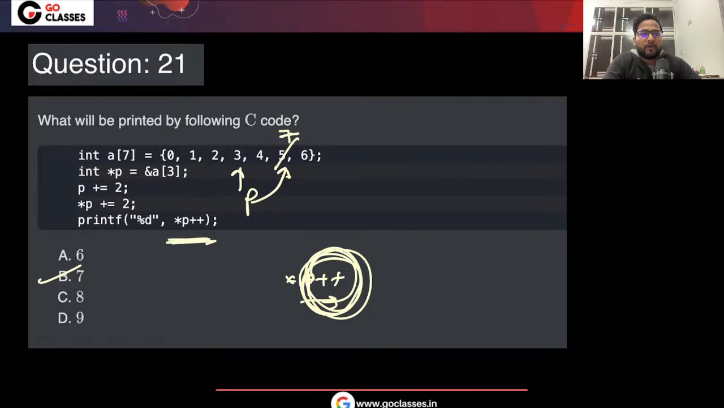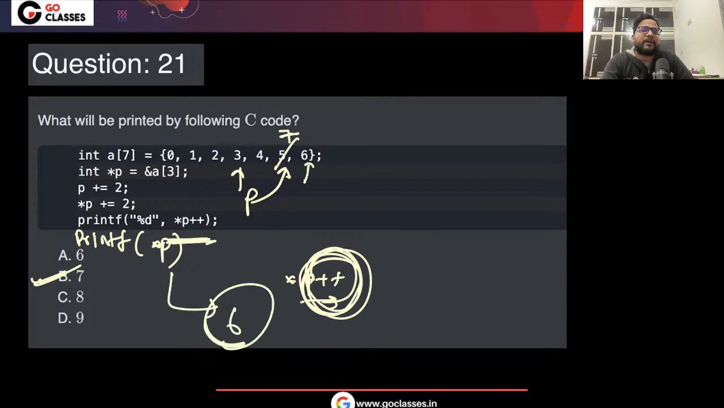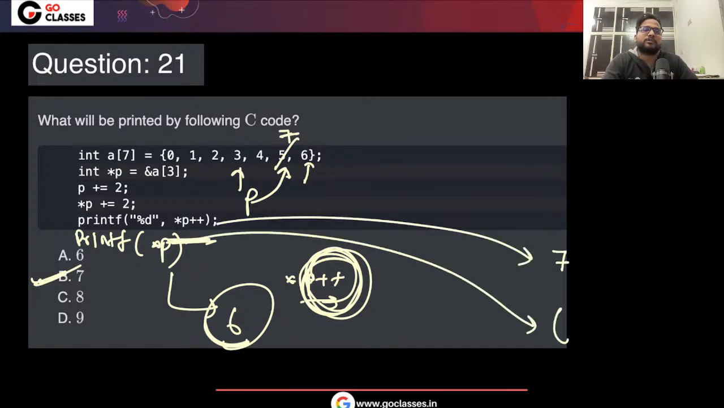How many of you have done B? B is the correct answer here. Now let's suppose after this I also have printf star P. Then P is incremented here, and now 6 will get printed. Suppose there are two prints, then first 7 will get printed because of this, and now 6 will get printed because of this.